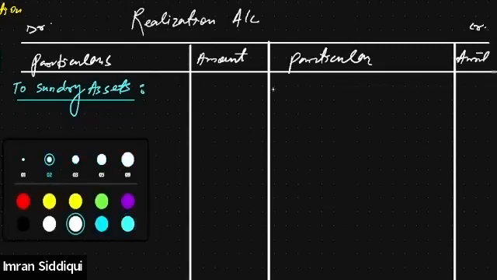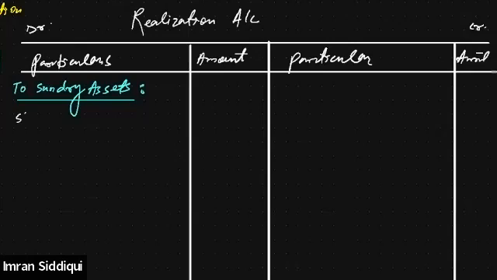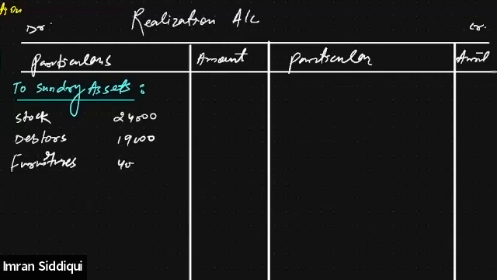Anyway, so let's first of all write down all the value of the assets. Stock. The value of stock was 24,000. Very good. Then we have debtors, 19,000. After this, furniture, 40,000.